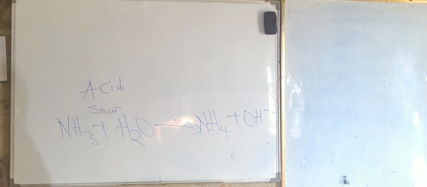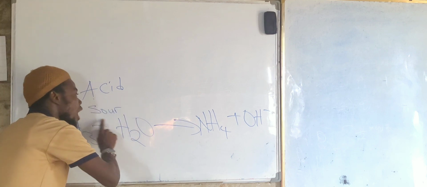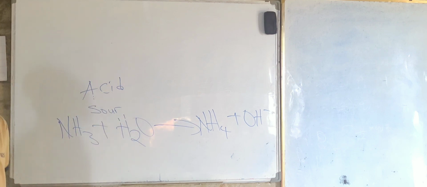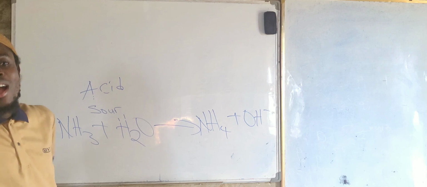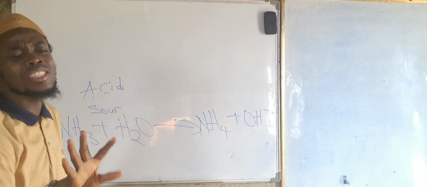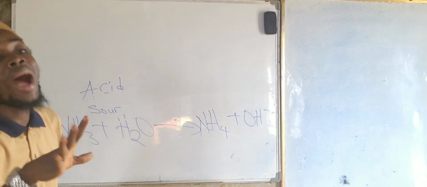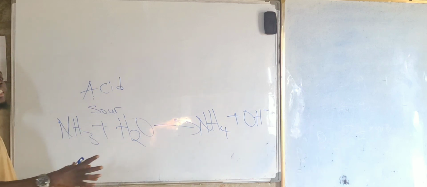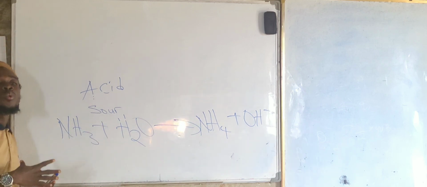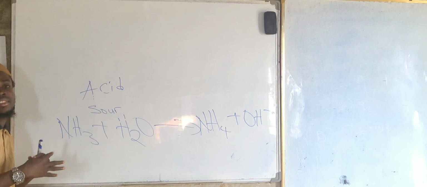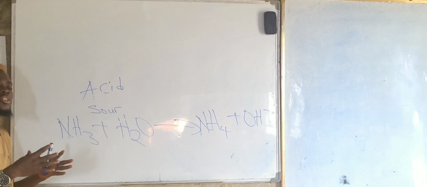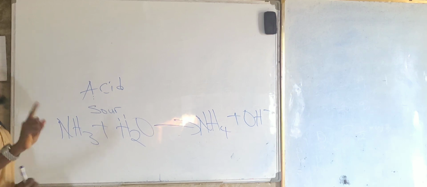Now, since we are talking about sour: in 1884, a Swede, some people say this guy was a physicist, some say he was a chemist. But according to history, this man was a physicist, who played a great role in chemistry.